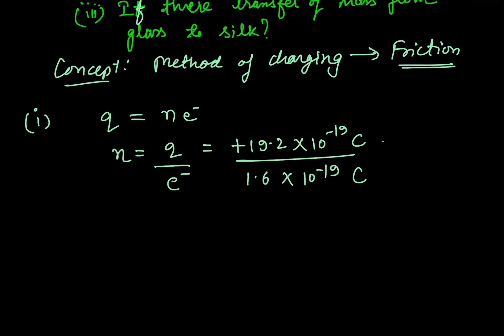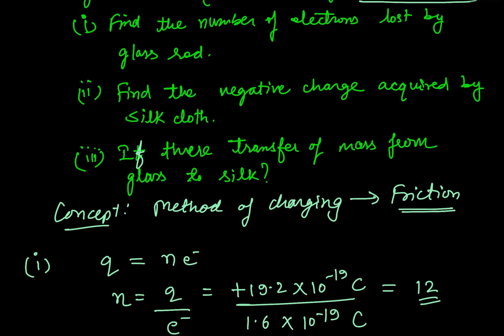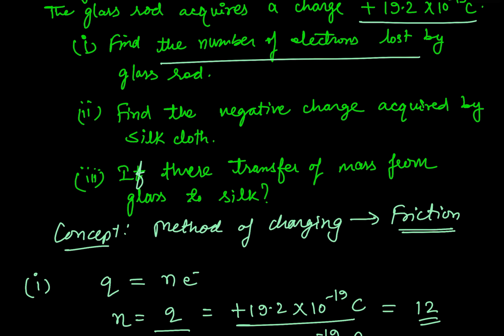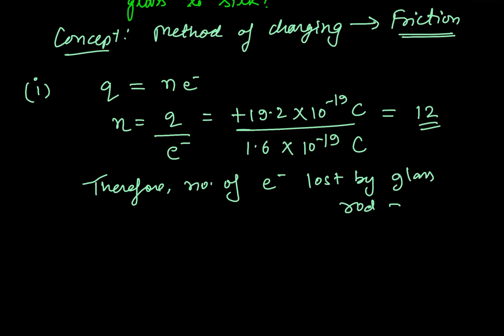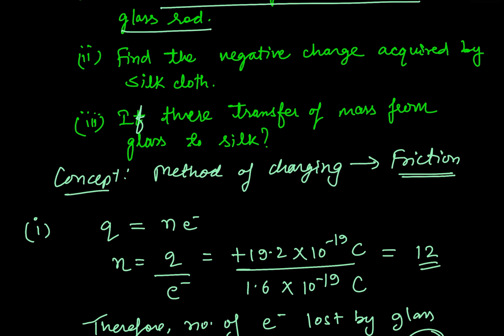On dividing this, we get the value equal to 12. So this is the number of electrons lost by the glass rod. So we can write here, therefore number of electrons lost by glass rod. तो 12 number of electrons glass rod ने lose किए.